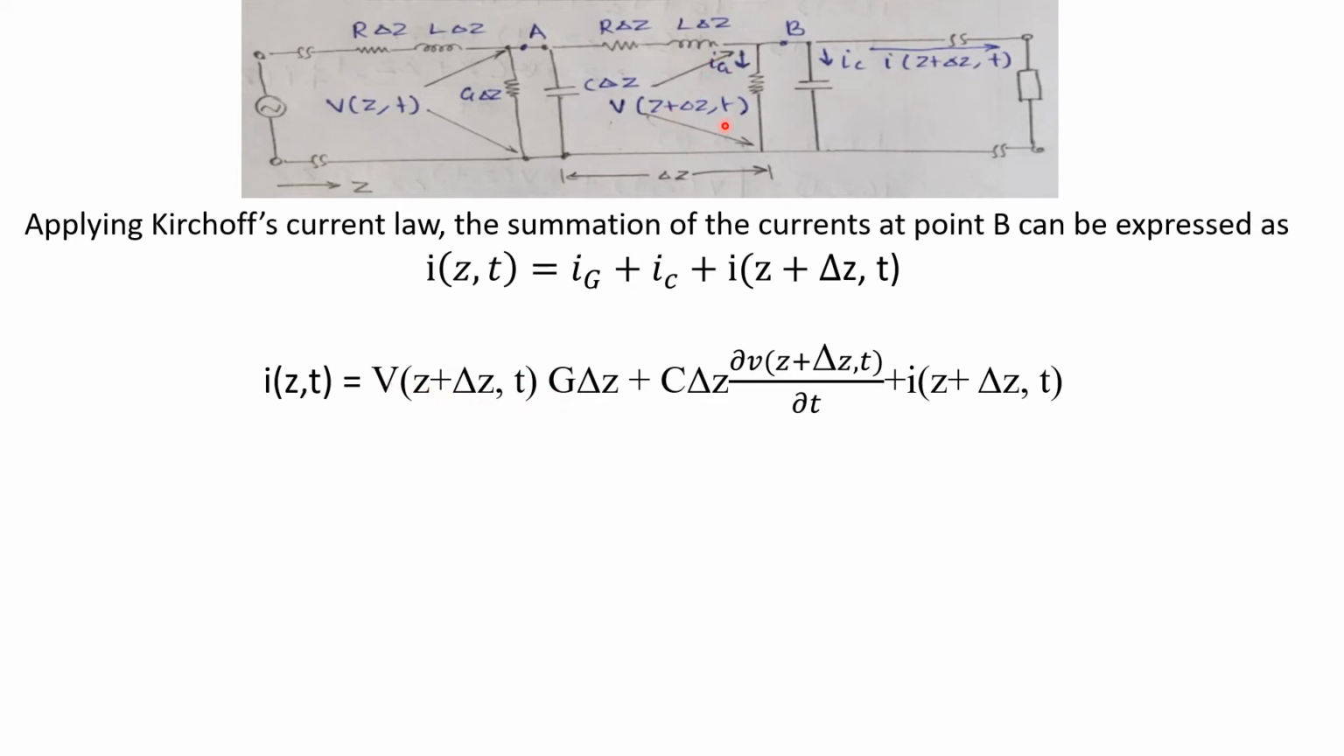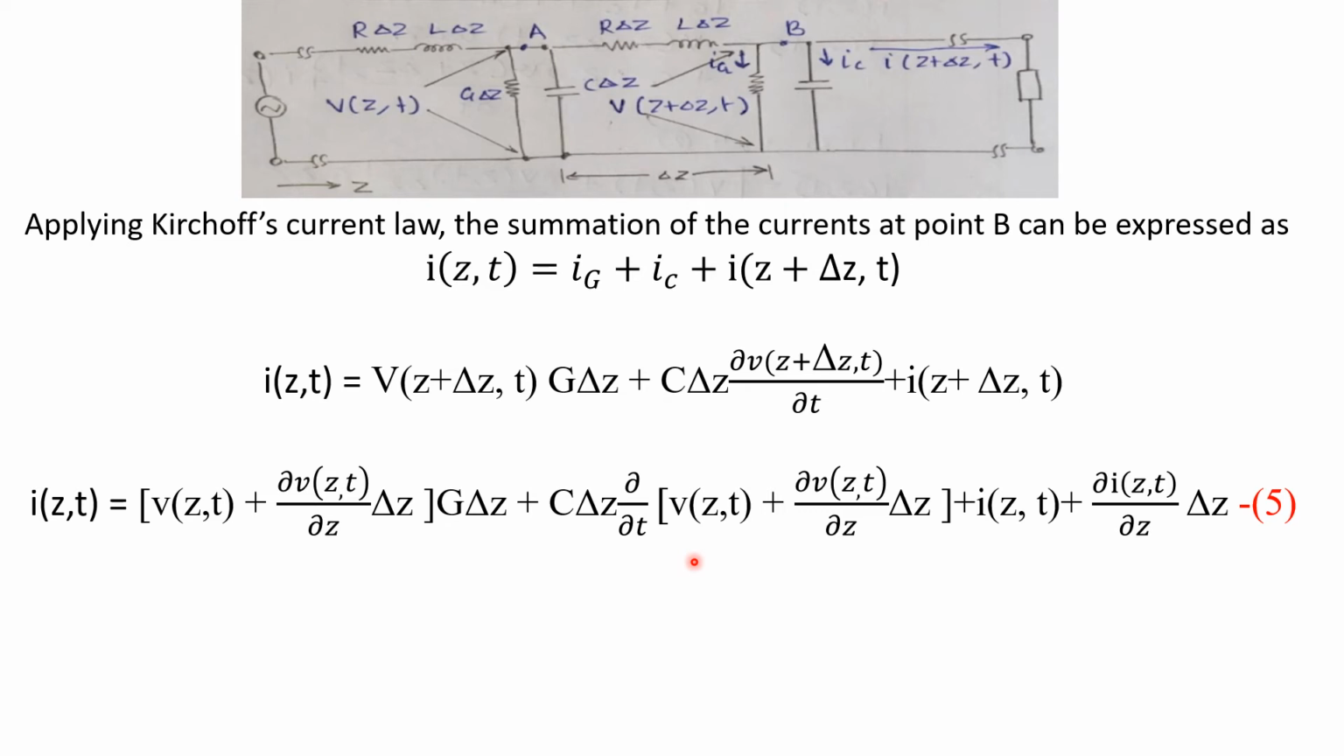So V of Z plus delta Z into G delta Z, plus the capacitance current, which is related as C into dou V of Z plus delta Z comma T by dt, and similarly I of Z plus delta Z, T. Now again we can replace V of Z plus delta Z comma T, as we wrote in equation 2, with V of Z, T. Similarly here also, and similarly for the current, how we wrote this for voltage, we write it for current also.